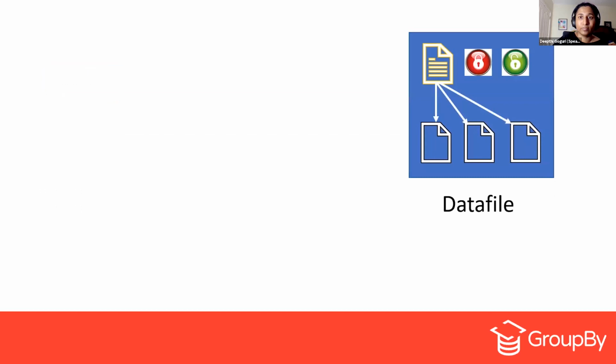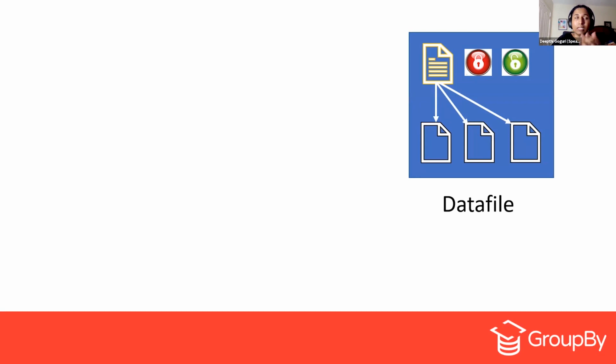Now, for example, we have a data file here. As I told you, we have the metadata pages which will actually know where the objects are stored, right? And we have to know how much free space is there on each of those files as well. So these metadata pages are the PFS, GAM, and SGAM pages, right?